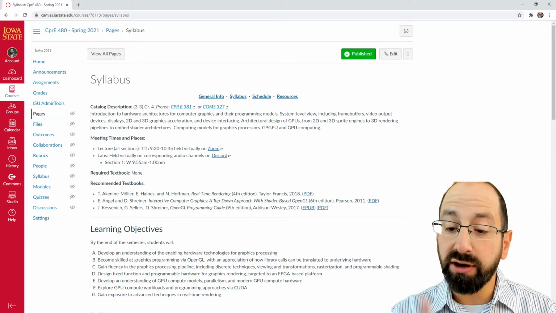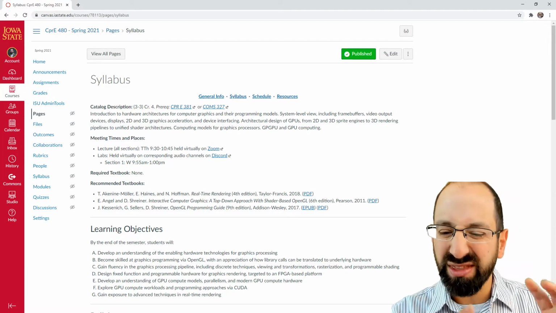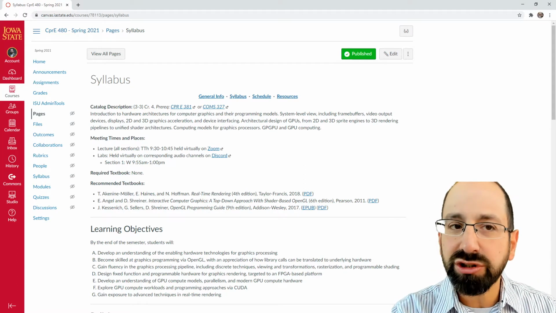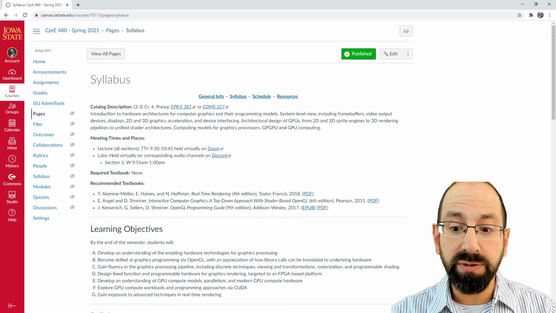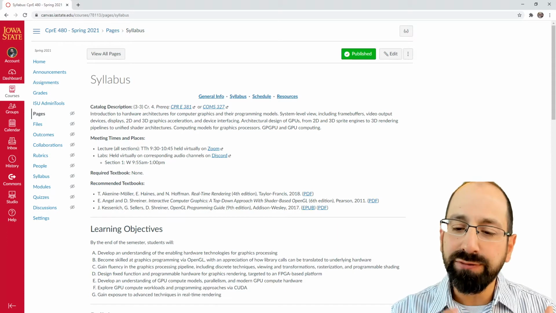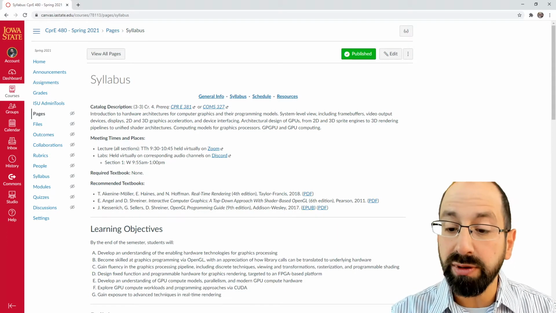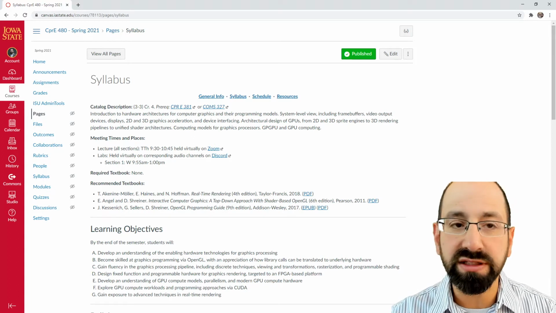So we'll have our Canvas that you generally don't have to check that frequently. We'll be using it for sort of the static schedule and other information. I'll post videos to the Canvas. We'll have Zoom where you'll just be checking in on Tuesdays and Thursdays at 9:30 this semester. And then we'll have Discord, which is a bit more asynchronous. We'll be hosting our labs there on Discord. And whenever you have questions, you'll just be posting them there.